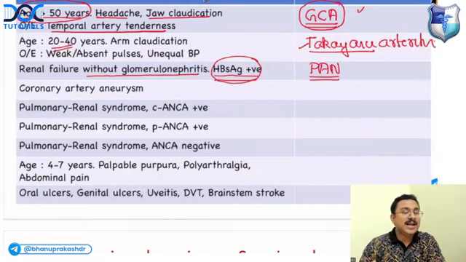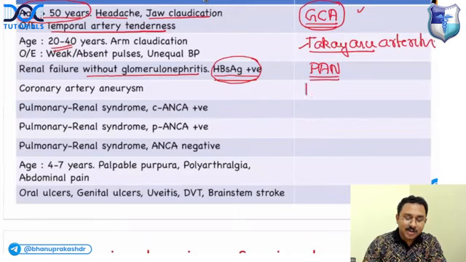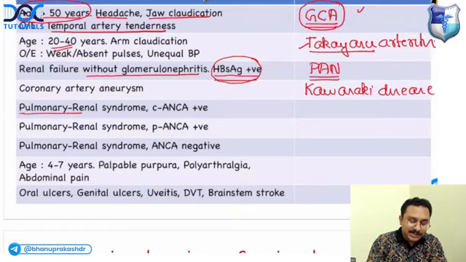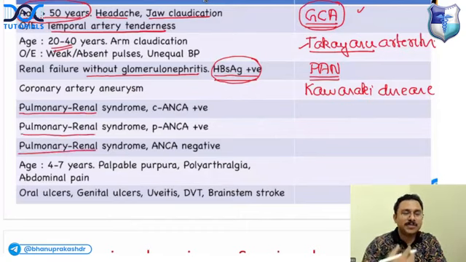Which vasculitis will have coronary artery aneurysms? Can you tell me which vasculitis will have coronary artery aneurysms? Kawasaki disease would have coronary artery aneurysms. Now, some of the vasculitis can present with pulmonary renal syndrome, which means they'll be having some sort of cough with hemoptysis and renal involvement in the form of glomerulonephritis.